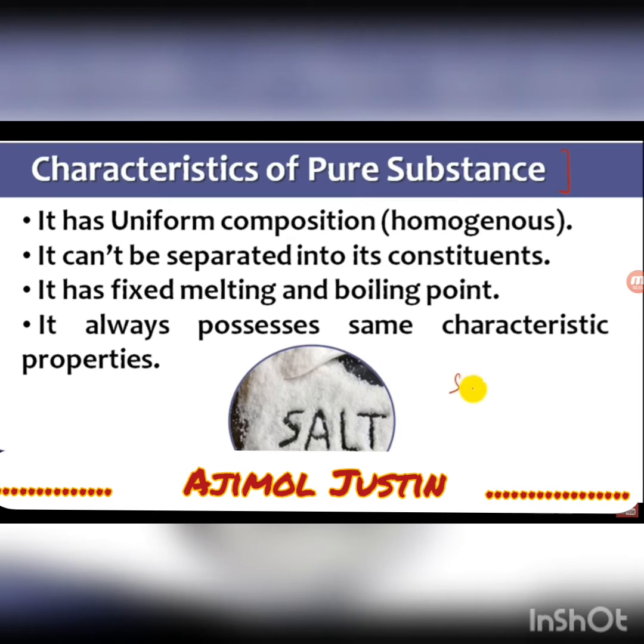Now the characteristics of pure substances. There are certain characteristics of pure substances from which you can identify that it is pure. It has uniform composition. Uniform composition in the sense it has the same composition everywhere. So it is called homogeneous. It can't be separated into its constituents. You cannot separate it. It has a fixed melting and boiling point, and it always possesses the same characteristic properties.